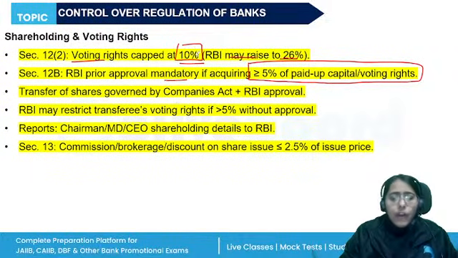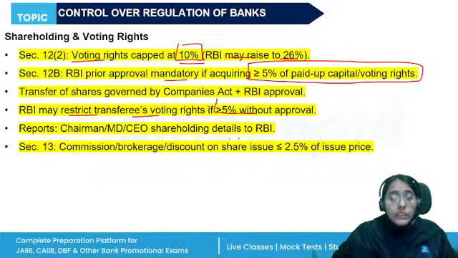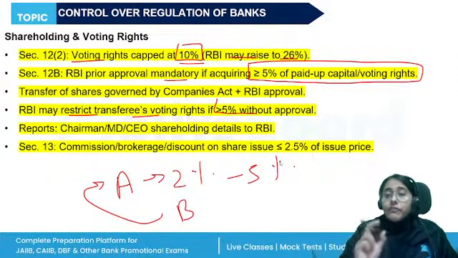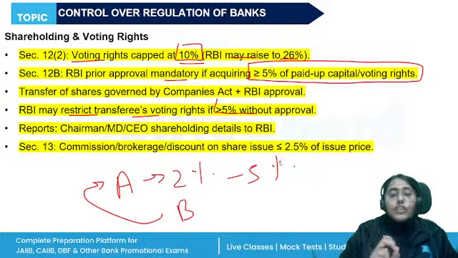Okay. How can we acquire the share by transfer on behalf of a minor? Like this, the shares can be acquired. Okay. Then RBI can also restrict the transferees' voting rights if they are more than 5% without approval. So if A already had voting rights of, let's say, 2%, B transferred their rights to A, making it 5%, and this was done without approval of RBI, RBI can take action on it.